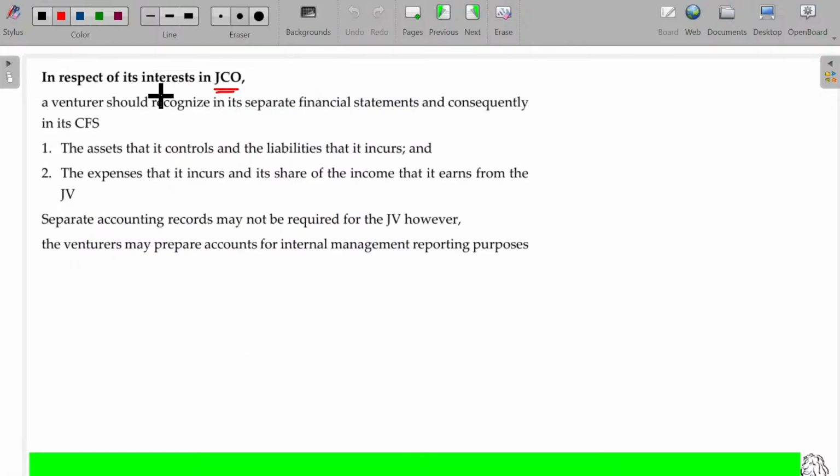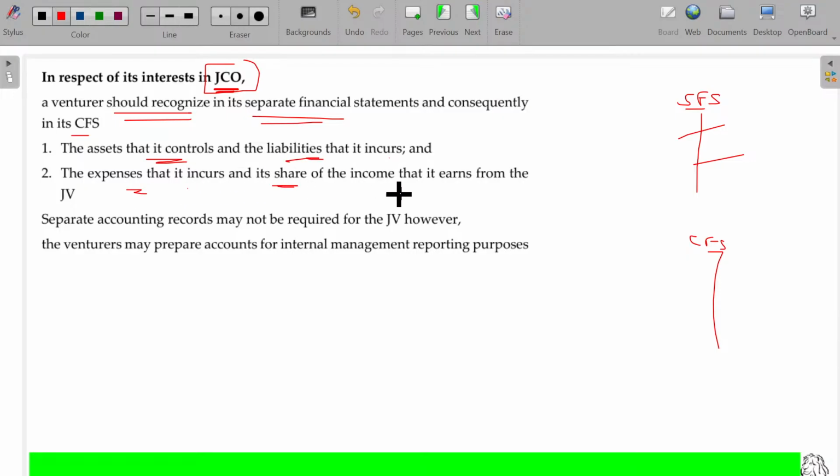And in respect of its interest in JCO, their own interest, whether you are holding 30% or 40%, will be called interest in JCO. The venturer should recognize it in its separate financial statements and consequently in its CFS. They have to show it in the CFS as well as the separate financial statement. They may prepare SFS financial reports as well as CFS financial reports, so they have to incorporate both. The assets that it controls and the liabilities that it incurs should be recorded. The expenses that it incurs and its share of the income should also be recorded.